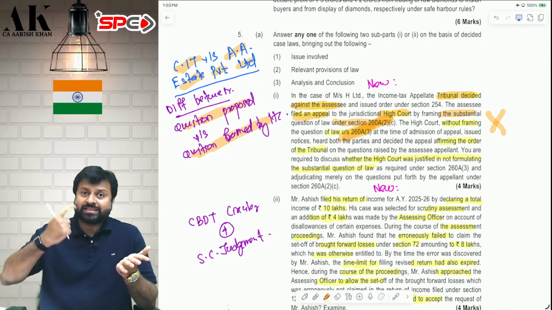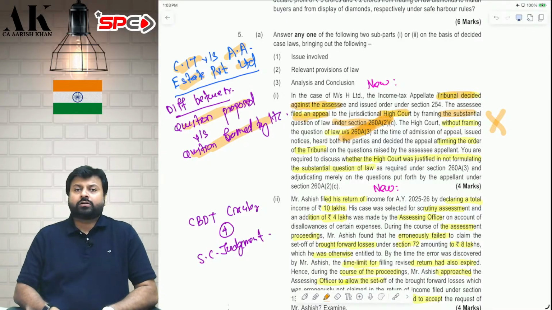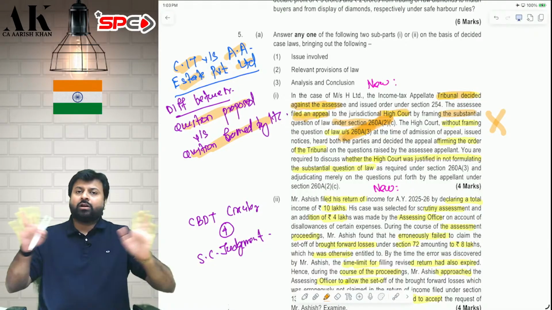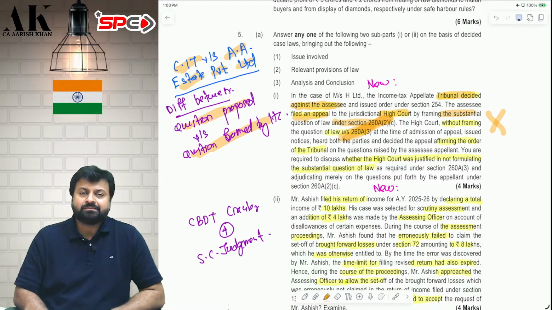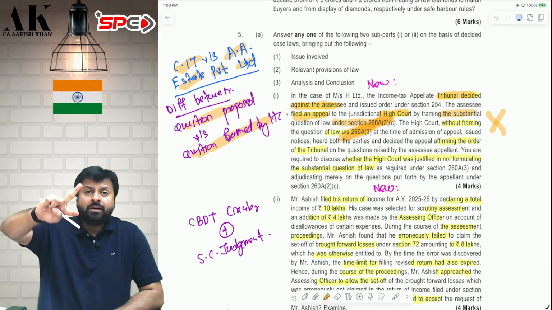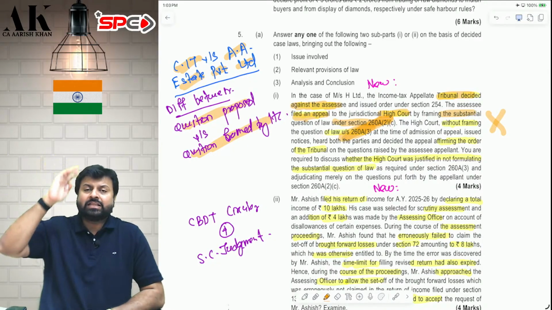A2 is to be fulfilled by assessee, A3 is supposed to be fulfilled by the court. Without High Court framing the substantial question of law at its end, it cannot give the judgment. Therefore, the judgment is invalid. Assessee has to propose the question. High Court has to frame the question. Both the questions have to be matched, and then the judgment has to be given.